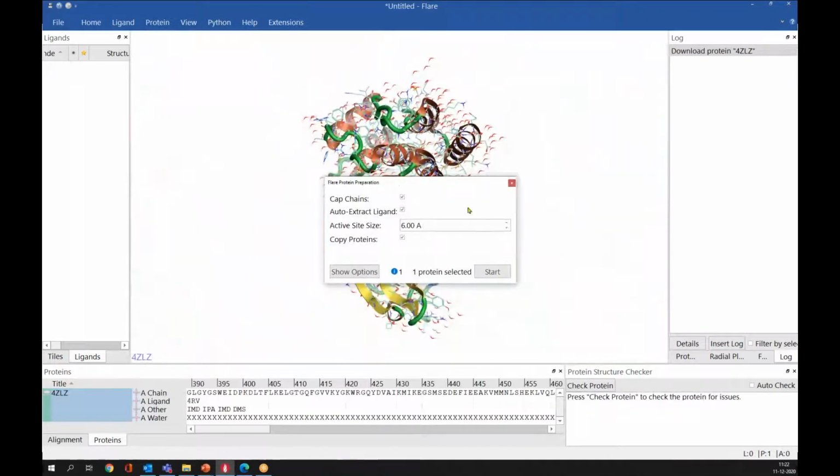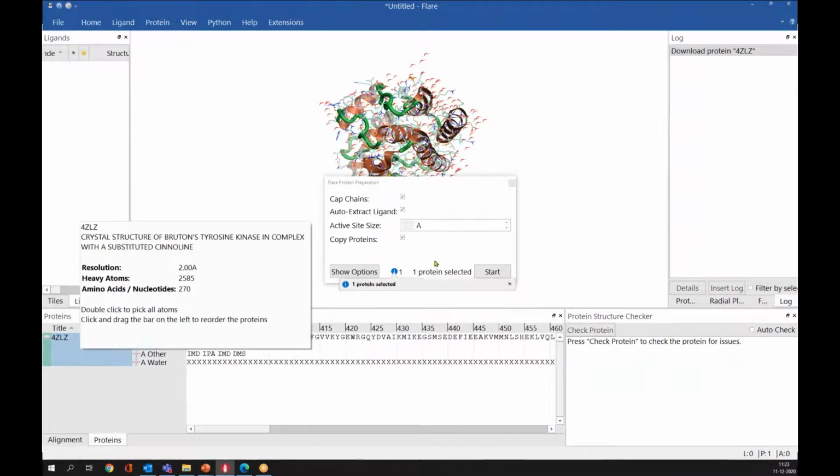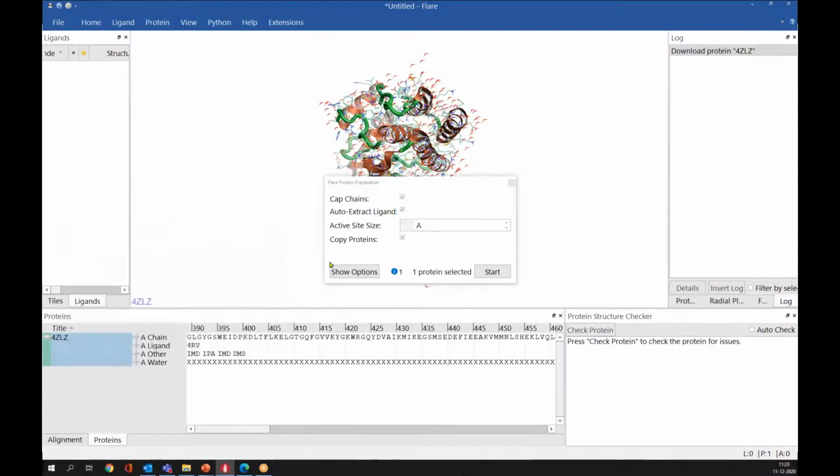Then this protein preparation wizard will appear, and this will tell you what Flare will do during the protein preparation. So it will cap your chains if you have missing residues at the terminal, and it will automatically extract your co-crystallized ligand. By default, it considers 6 angstrom as the active site, but you can make it bigger or smaller using these up and down arrows here. If you check this box, then you will have a copy of the protein with a title _P. That will help you differentiate the prepared structure from the initial entry.